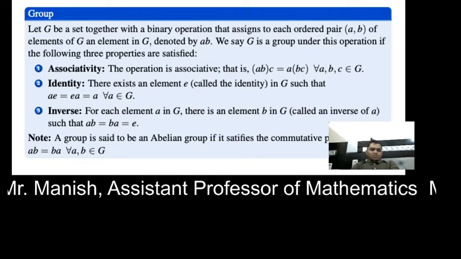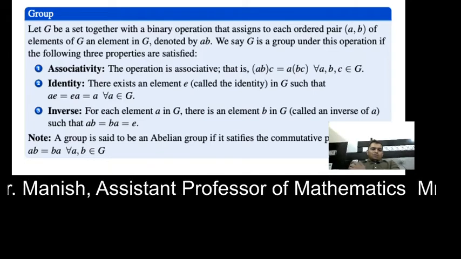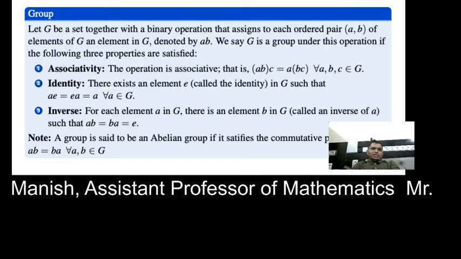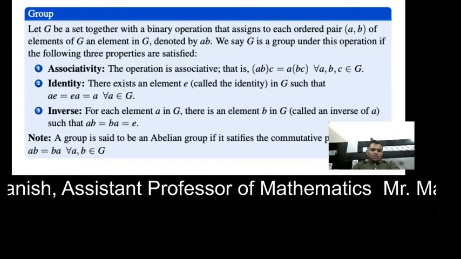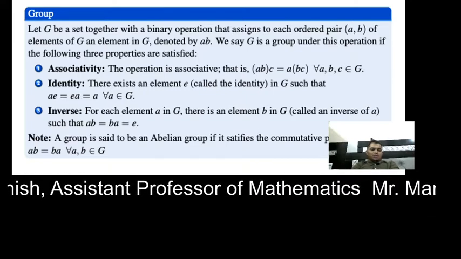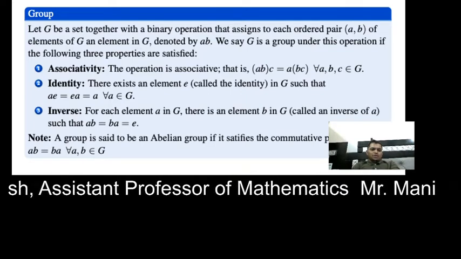The first property is the closure property, but that is covered by the definition of binary operation. So we start with the second property, which is the associative property.